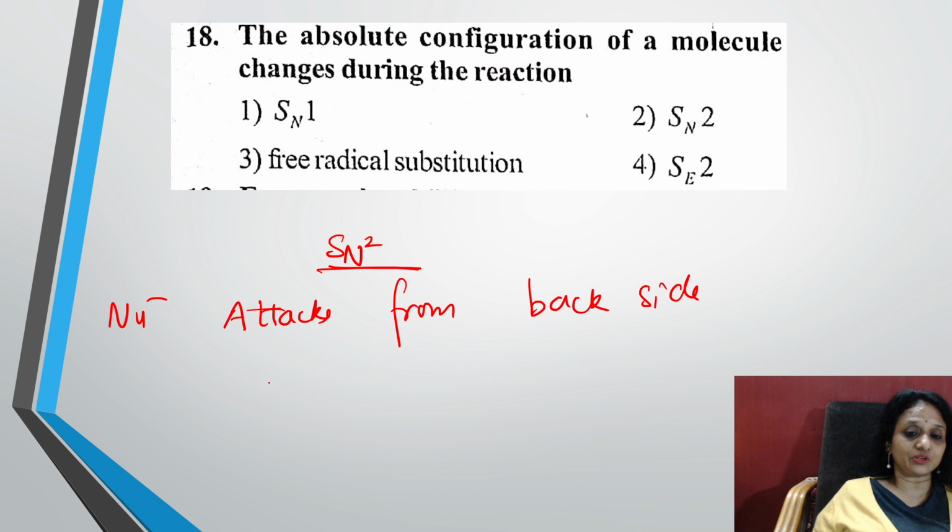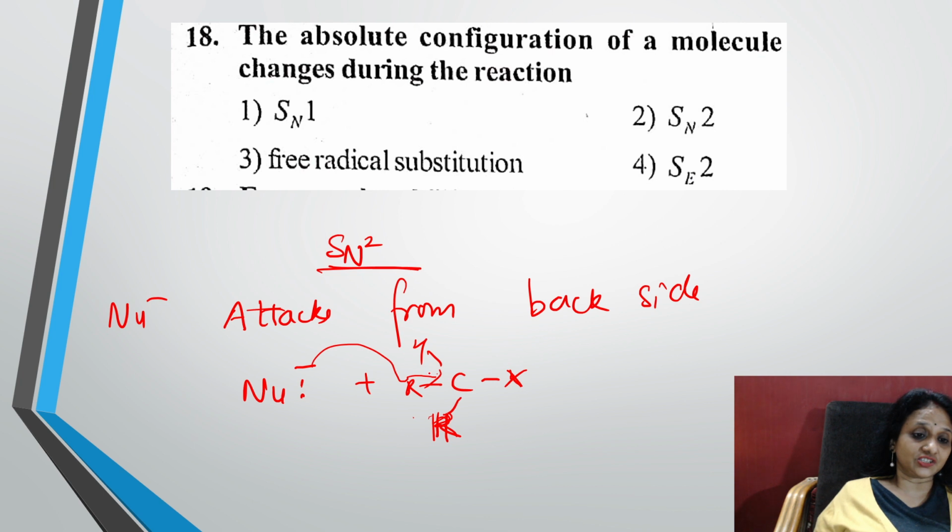So remember, for example, just recollect, students, the nucleophile is here, it is attacking the alkyl halide in this way, right? So what is going to happen, students? Nucleophile comes in. Let us take primary, okay, tertiary. The nucleophile comes in, attacks this carbon. So what will happen? Automatically there is a configuration change. Correct, no, students? The molecule changes. Because the nucleophile attacks from here, there is a change in absolute configuration.